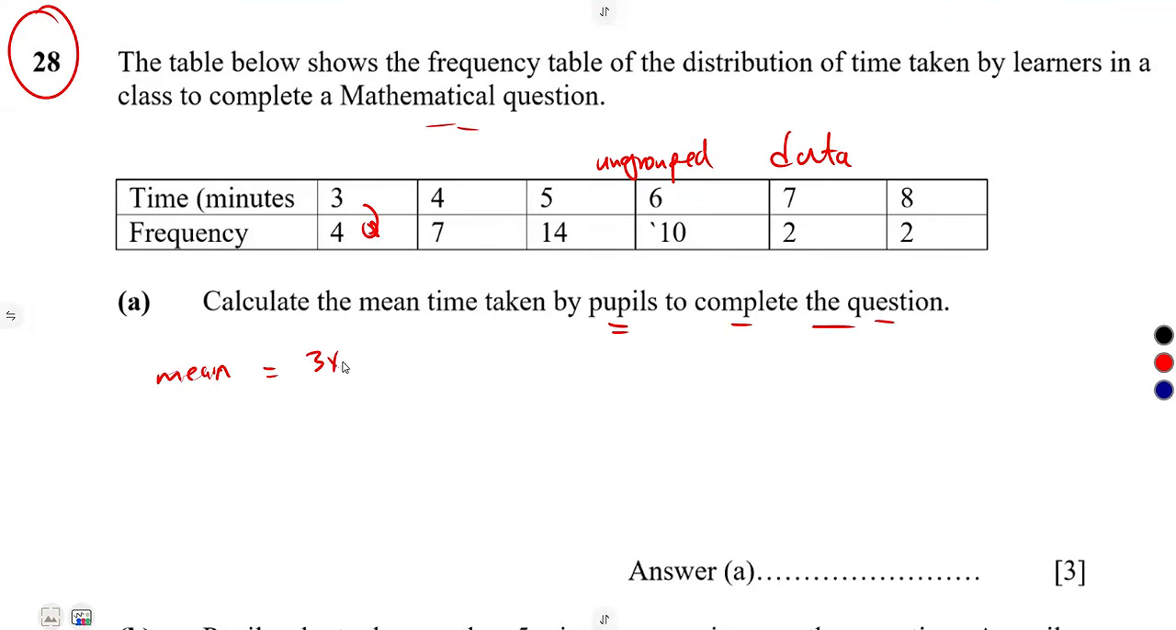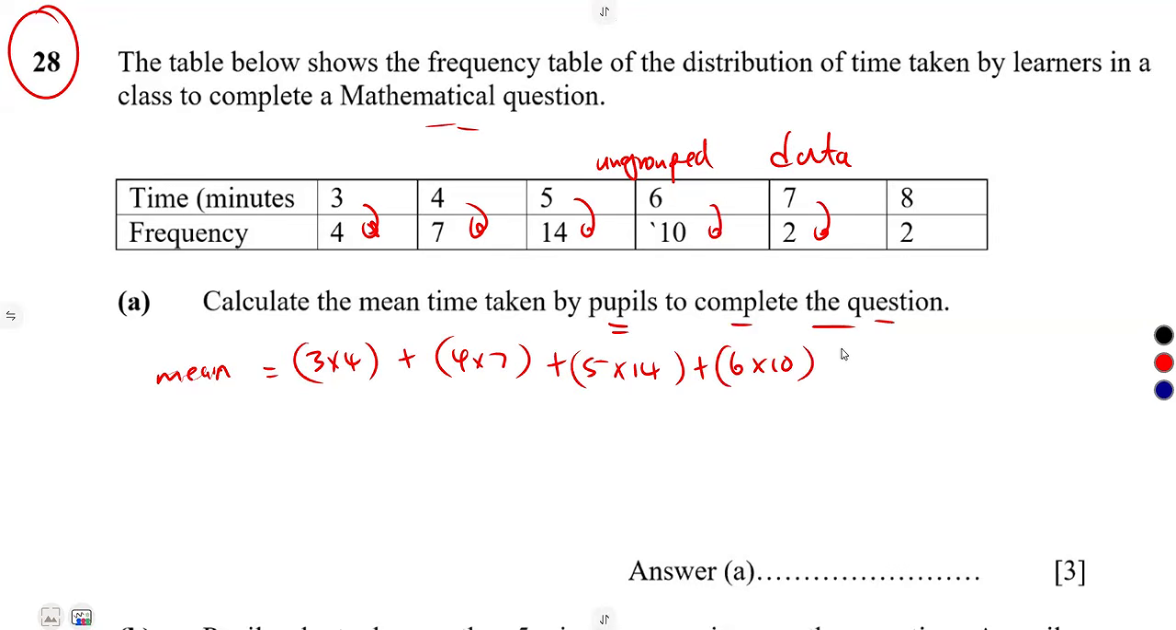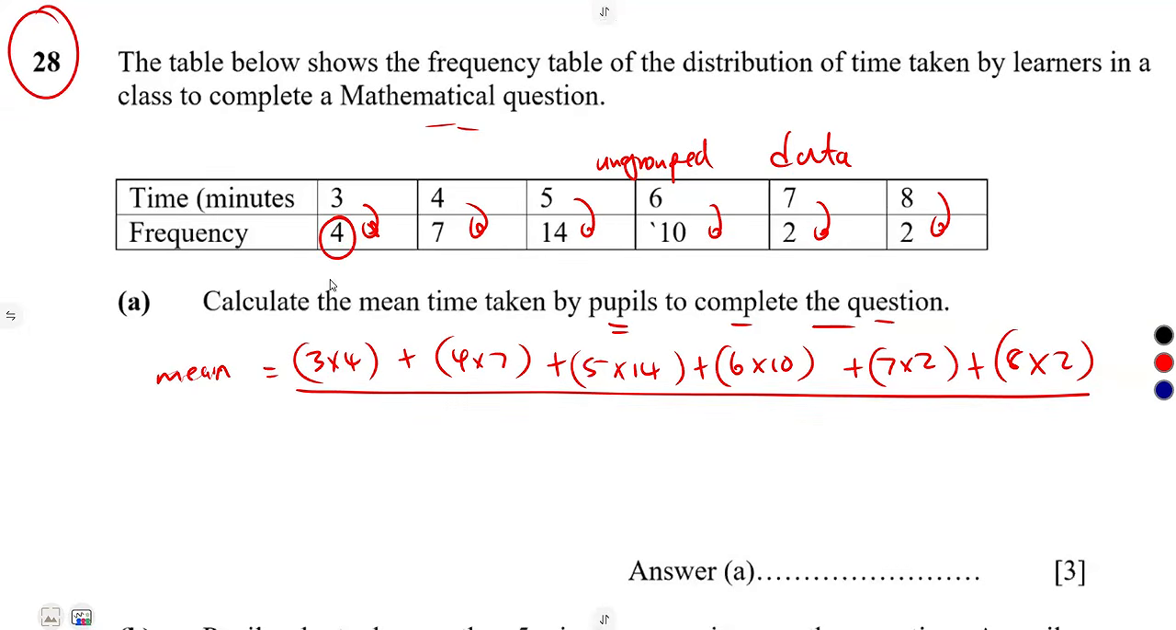So simply multiply the time by the frequency. It's going to be 3 times 4 plus 4 times 7, 5 times 14, 6 times 10, 7 times 2, 8 times 2. You're dividing these over the total frequency. For the total frequency, you simply have to add these frequencies, 4 plus 7. We are not told about the total here, so you have to add, guys, plus 14 plus 10 plus 2 plus 2.